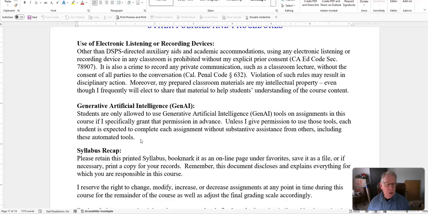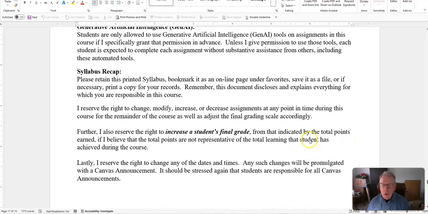And there really isn't much reason for me to do that in this course. Anyway, again, I do reserve the right to increase a student's final grade if I feel, based on my own judgment, that student's points are not representative of the total learning that student has achieved.